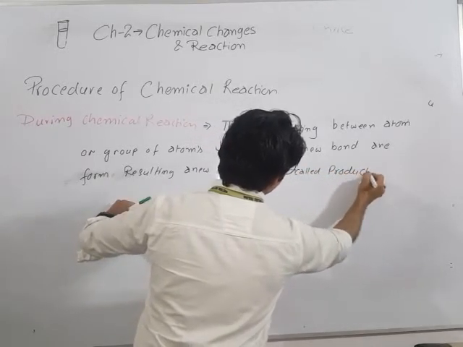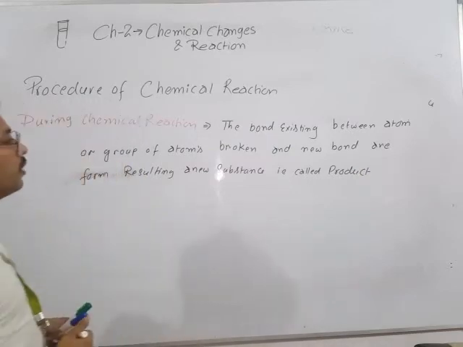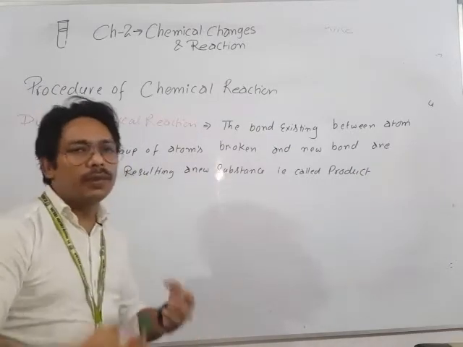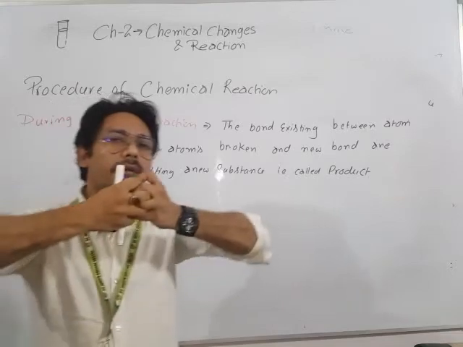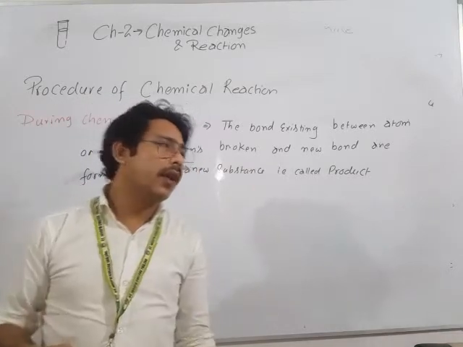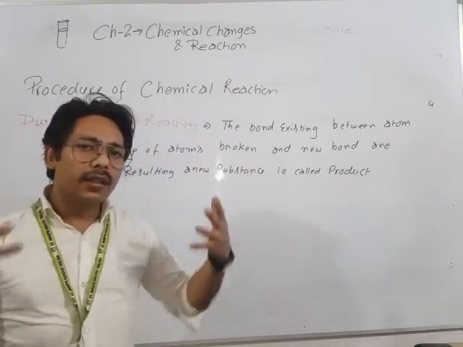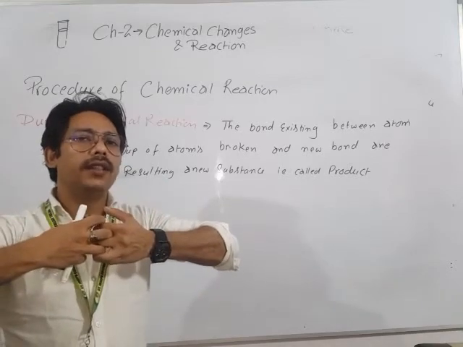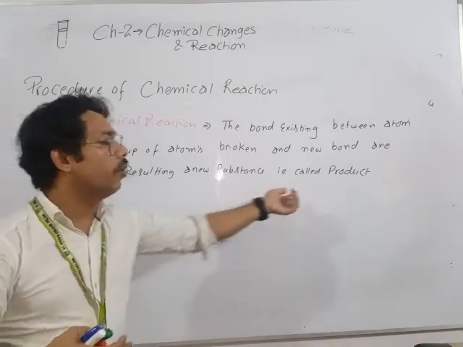So during the chemical reaction, first of all the bonds between the atoms are broken down, and after that new bonds are formed and the new substance formed is called the product.